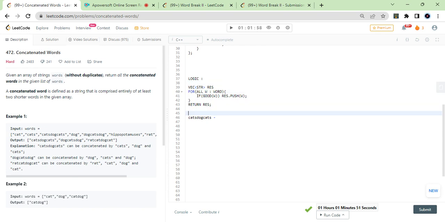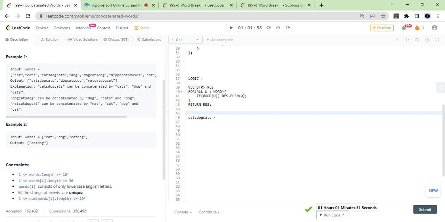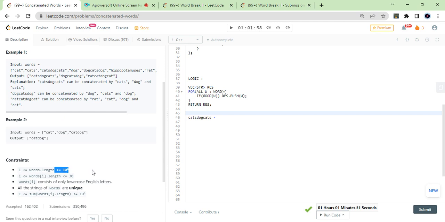See every word at a time. It's not like you can do some trick over here, like not seeing every word, because seeing every word, with 10 raised to the power 4 words, looks somewhat time consuming, but I don't think there is any alternative to that.